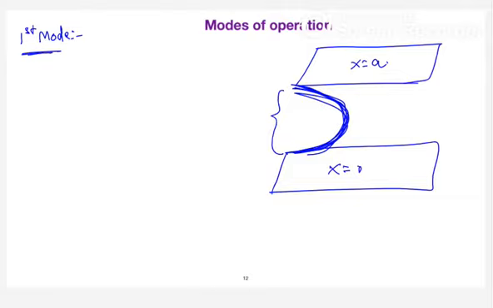In the first mode, what is the separation between these two? The separation is always constant, a, right? Yes, but I was talking in terms of wavelength. Your question is in terms of wavelength, right? When you have a complete cycle and you take only half of that, what is the total distance here? Lambda by 2. So for the first mode cutoff wavelength, the condition is lambda by 2 should be equal to a. Agree? So your cutoff wavelength has to be 2a.